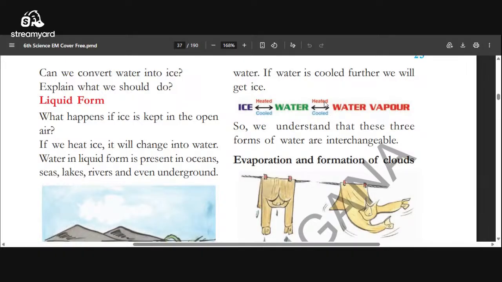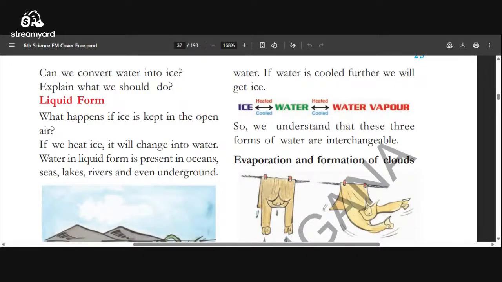If we continuously heat the water, it changes into water vapor. If that water vapor becomes cool, it changes into water. If you keep that water in the coldest places like the refrigerator, it changes into ice, the solid form. So ice is solid, water is liquid, water vapor is gas. These are the three forms of water in nature: solid, liquid, and gaseous state.